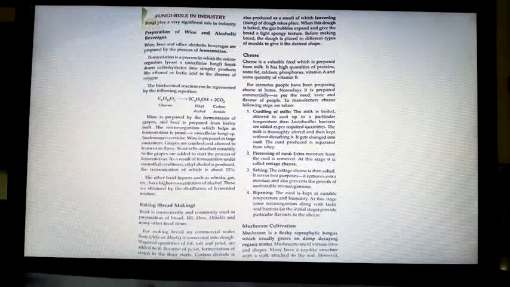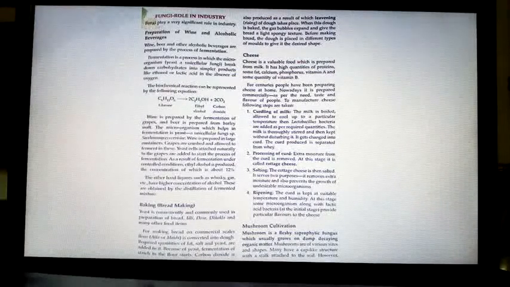So as a result of fermentation, ethyl alcohol is produced, no? Its concentration will be about 12%. If they drink that 12% concentration, children, they die. So what they do is reduce the concentration by adding water or some other material. That is how we get liquors such as whiskey, gin, etc. These are obtained by distillation of fermented mixtures. Is that clear? Now we are going to bread making.